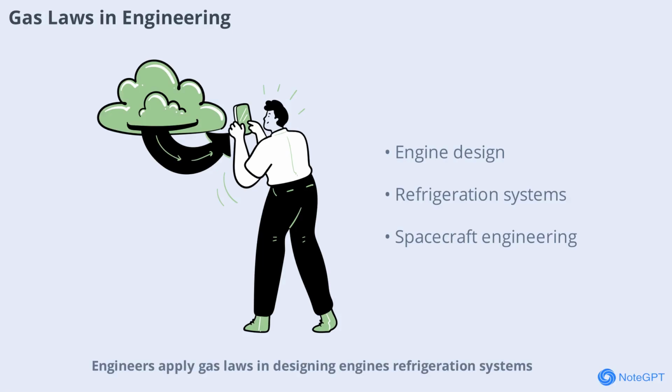Engineers apply gas laws in designing engines, refrigeration systems, and even spacecraft. Accurate predictions of gas behavior are essential for safety, efficiency, and performance. Whether it's optimizing fuel combustion or designing pressurized cabins, gas laws are at the heart of many engineering solutions.